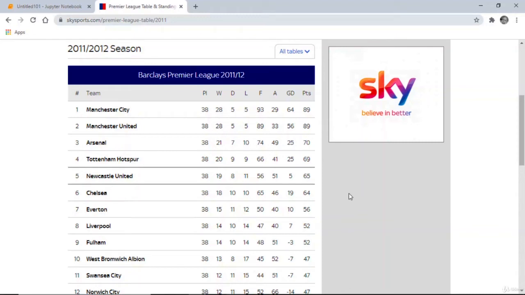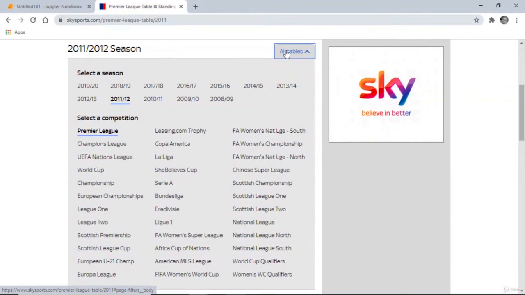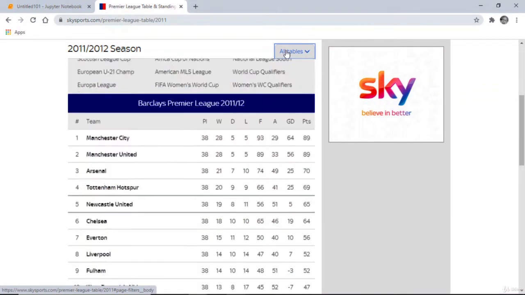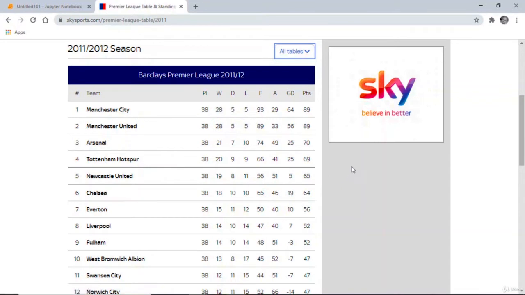So this is the web page that you are working with. Just mind you, this is the 2011-2012 season here. If you want to access other tables, you can just click here. All right.